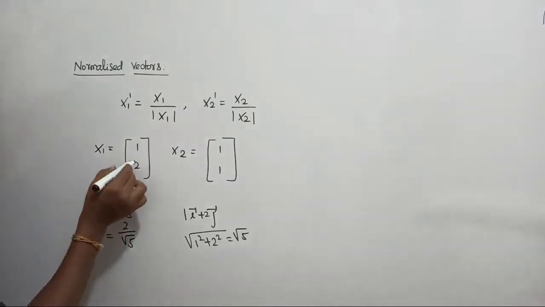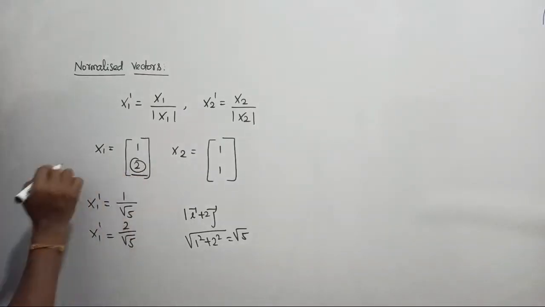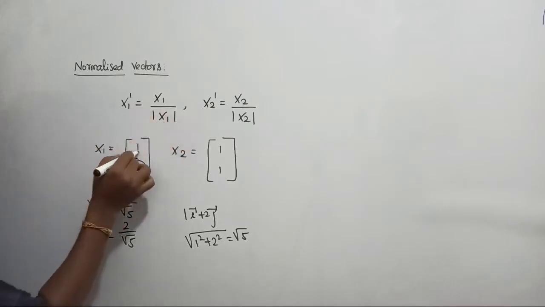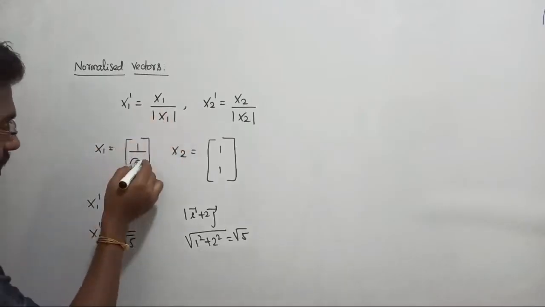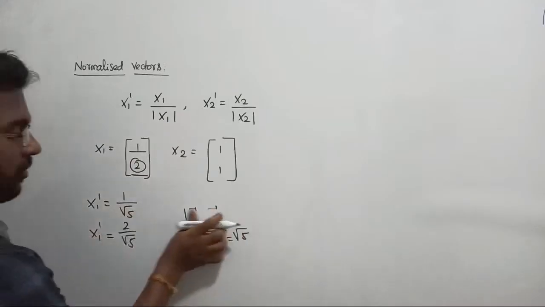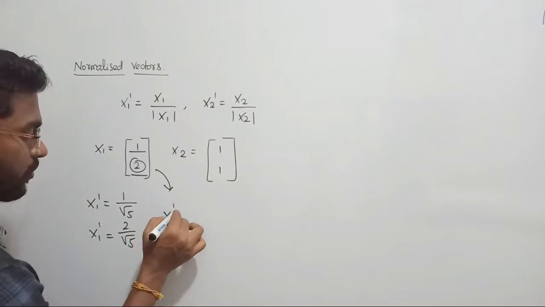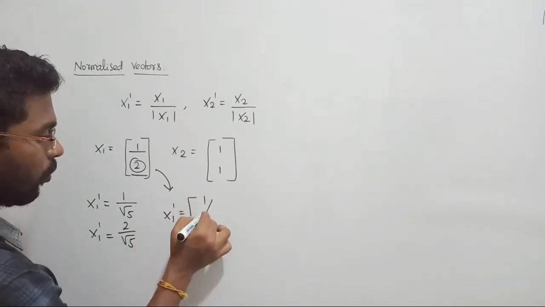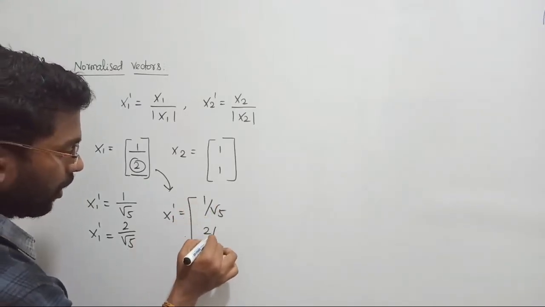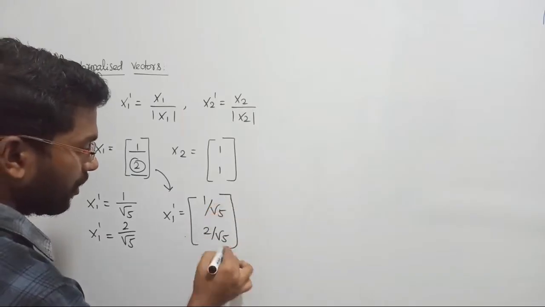So the conclusion is: each variable divided by the whole magnitude gives the answer. So the orthonormal for this one, let me write the whole expression: x1 dash can be written as (1 upon root 5, 2 upon root 5). That is the orthonormal.